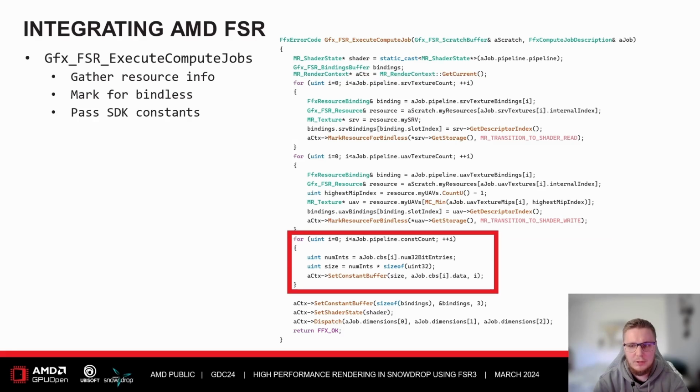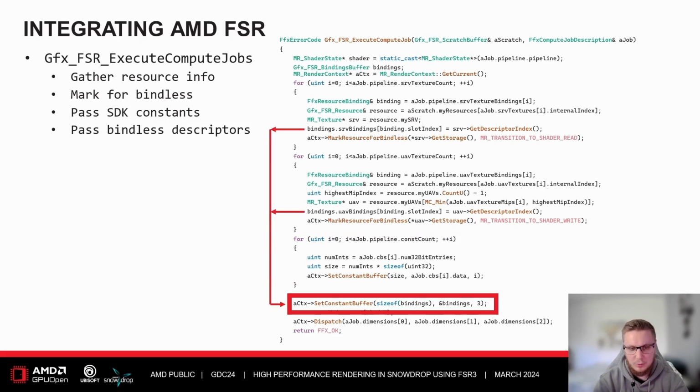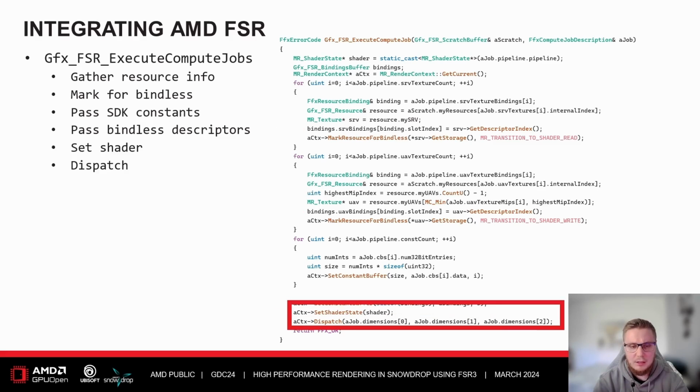The next thing that we do is that we bind all the SDK provided constants. And then, of course, we bind our own constants that we added for all of the extra functionality, such as the bindless descriptors. And we also pack some extra metadata in here, which I will be touching upon later. The last thing that we do is that we set the shader state and we dispatch the shader. Of course, this is just an example. You can implement this functionality however you like and what fits your renderer.